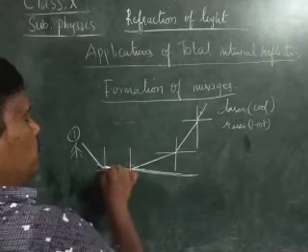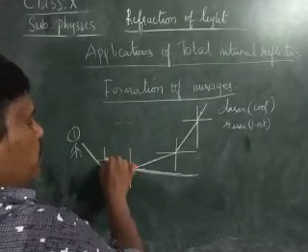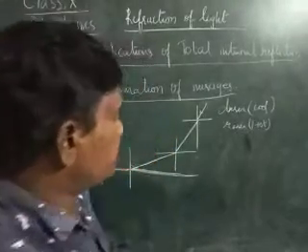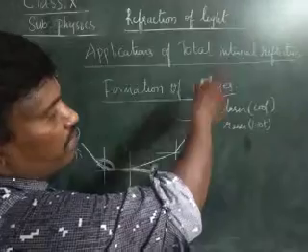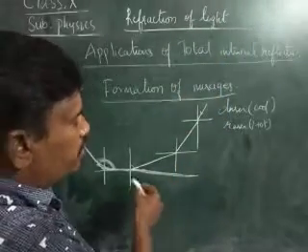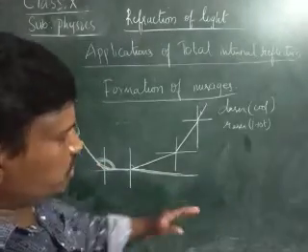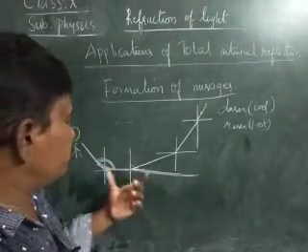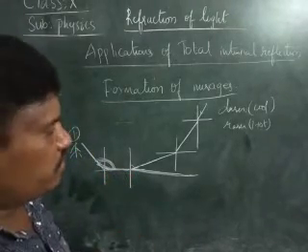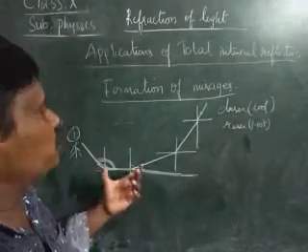Due to that reason, for this person, water can be seen. Okay, what is the reason? The reason is that the light ray is coming from the top surface, that is from the denser to the rarer. But here what is happening? For this person it is an illusion that the light ray is coming from the bottom surface of the earth. So due to that reason, for this person it appears that there is some water. But when he goes near to it, no water can be seen. That is the formation of the mirage.